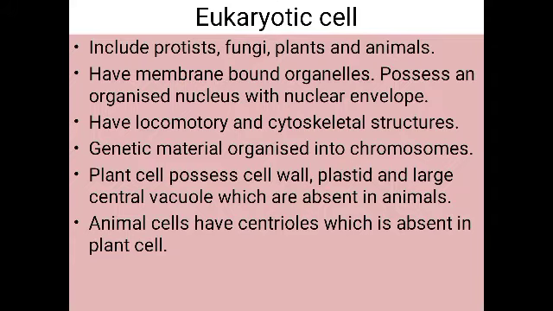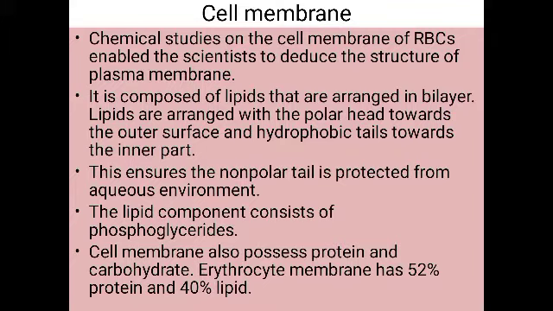Okay. Now, when we see about the cell membrane, so plant cells are surrounded by cell wall, even the fungal cells, and some of the protistans are also surrounded by cell wall. But if you take the animal cells, they are surrounded by cell membrane, and all the other cells, that is plant or fungal or protistans, they are also surrounded by what? The cell membrane or the plasma membrane.